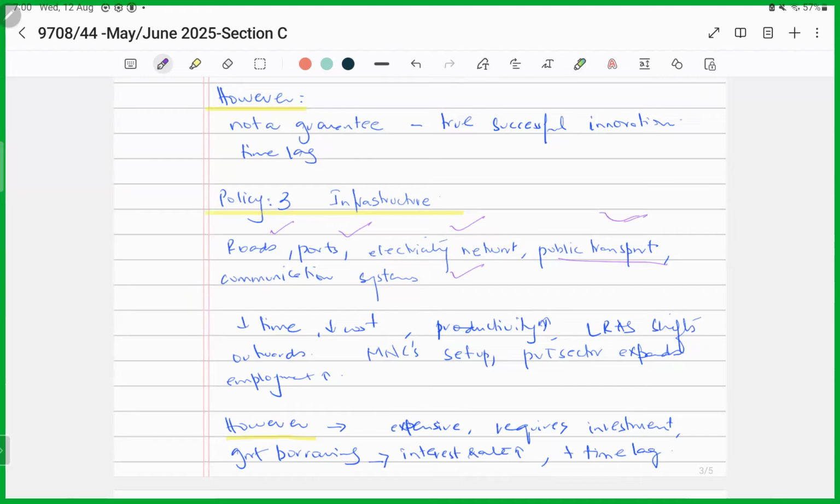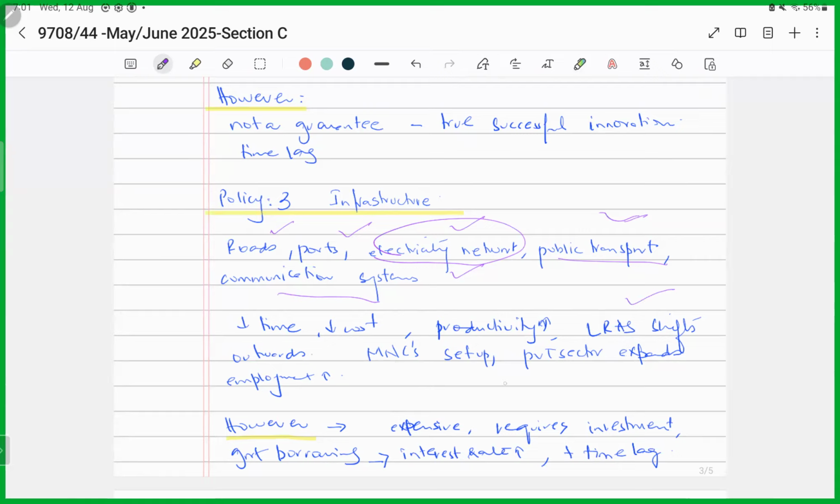It's actually supporting people by way of reducing their cost of production and their time period as well, right? So, better infrastructure will enable firms, for instance, to make use of better roads and they would be able to quickly transport their raw materials or acquire their raw materials and supply their finished products efficiently. Similarly, better electricity network and more reliable communication networks would also increase a firm's productive capacity and it would enable the long run aggregate supply curve to move towards the right again, right?